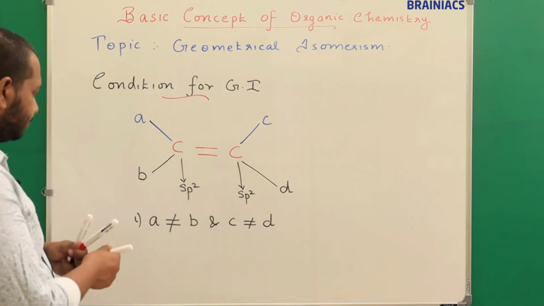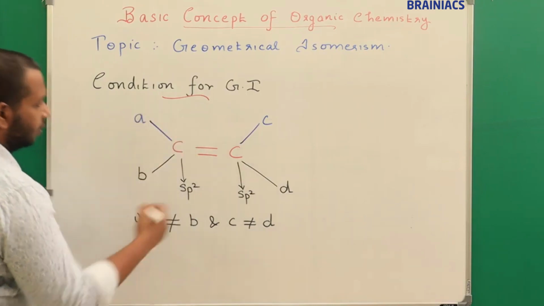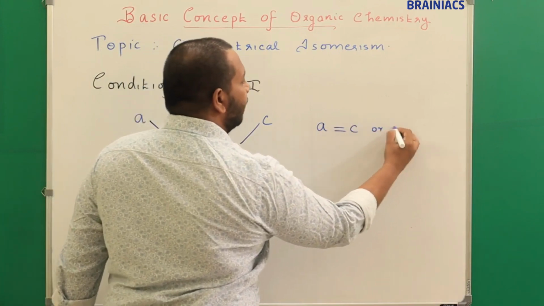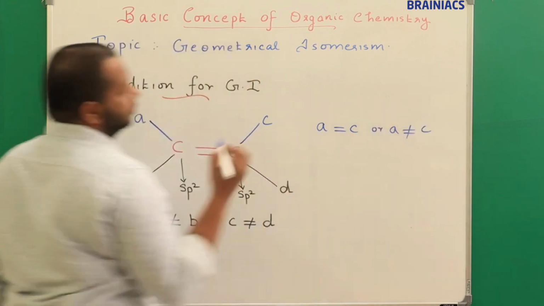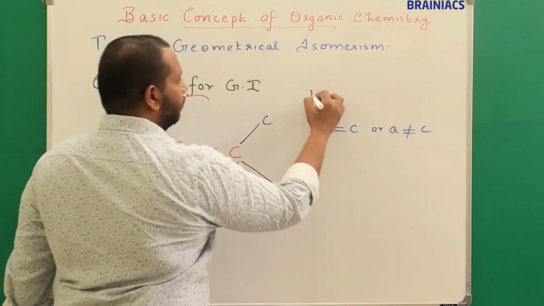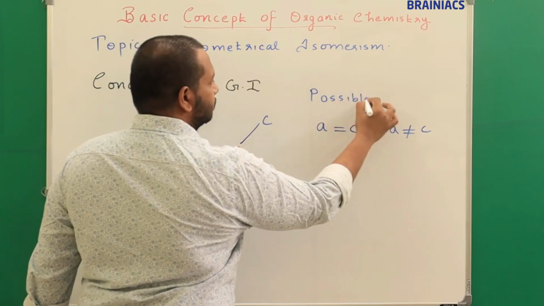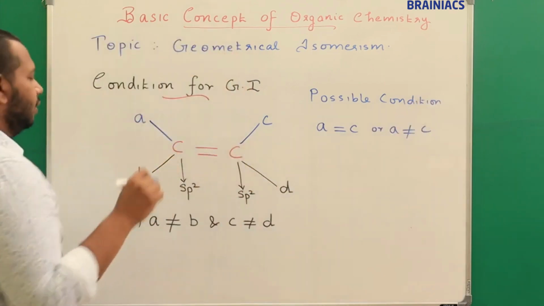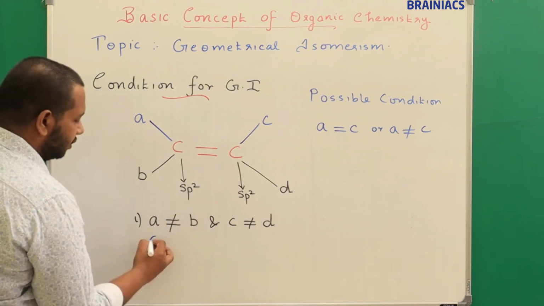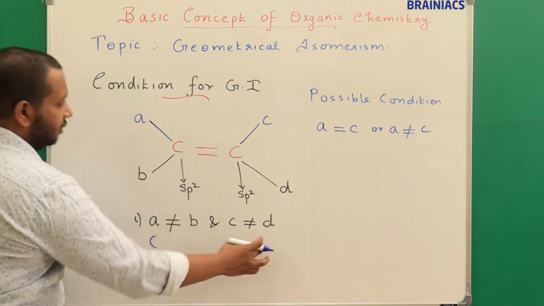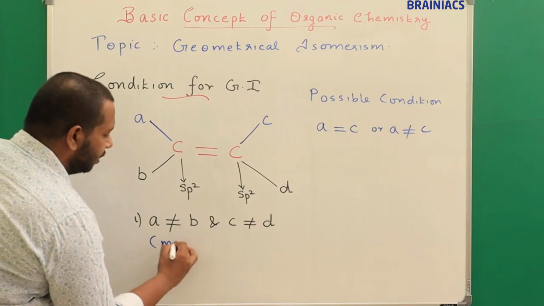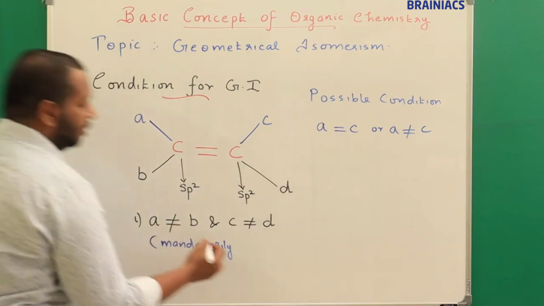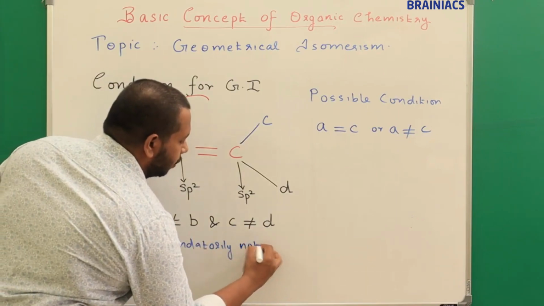I will write that in blue color. What is possible is A can be equal to C, or A may not be equal to C. These are possible conditions. But this one should be strict, mandatorily obeyed, and the other is not possible.